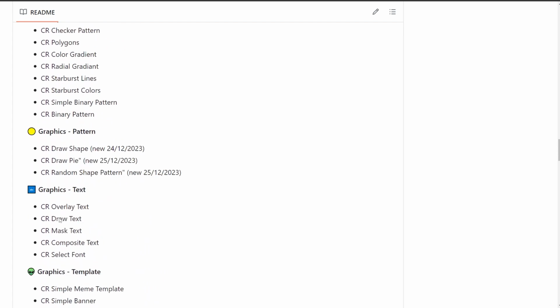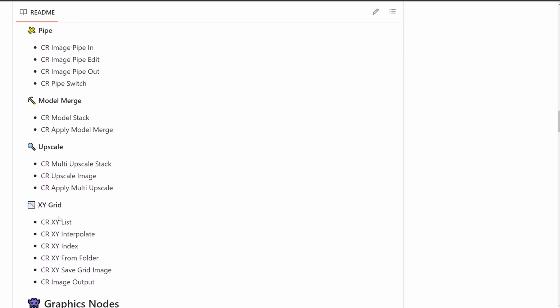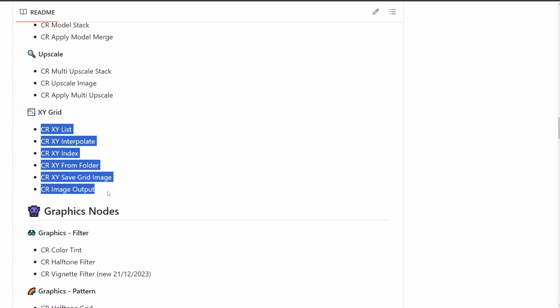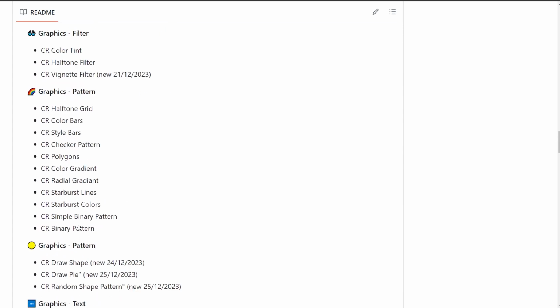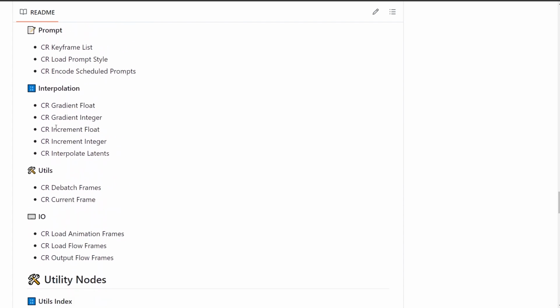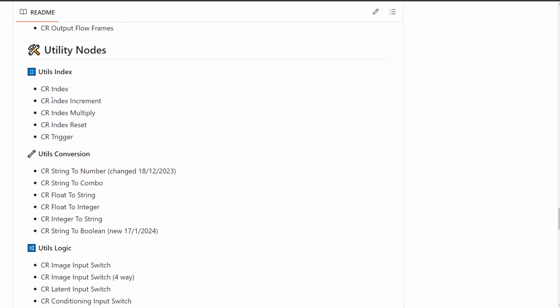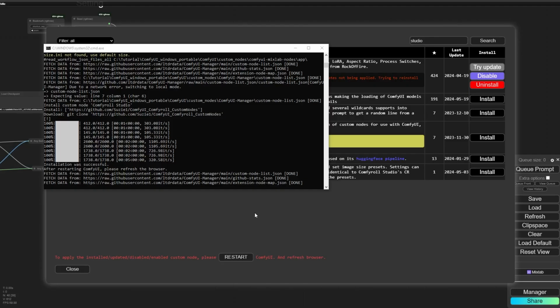And also you can find many other nodes that are fun and interesting, but actually the XY grid nodes and also the nodes for converting the numbers, okay, and for example these nodes, also these are great and useful.